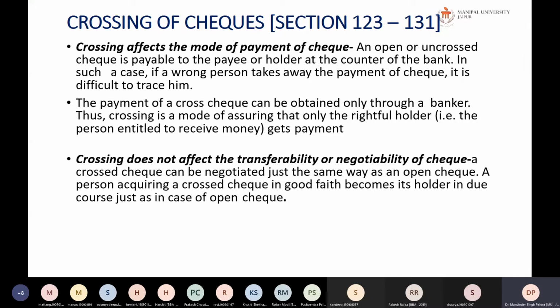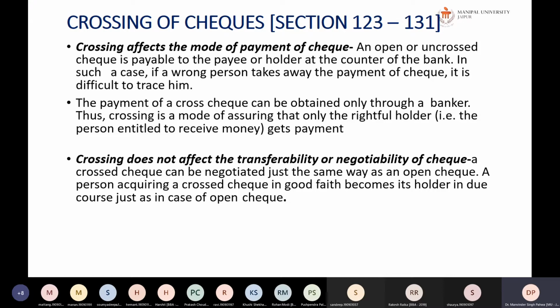So it is always good to cross the check, but if you just want a counter payment or a cash payment, do not cross the check at that time. Okay, so crossing does not affect the transferability or negotiability of a check at all. It is really transferable, it is really negotiable, no problem. But the condition is that whosoever is the holder of the check will not get the counter payment. He has to get it transferred in his bank, and only then can the payment be extracted out of that check. So a cross check can be negotiated just the same way as the open check.